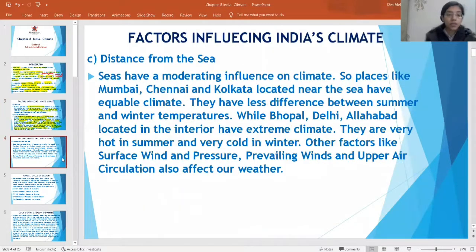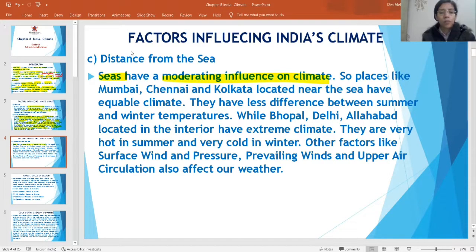Next is distance from the sea. If I talk about the sea, it has a moderating influence on climate.